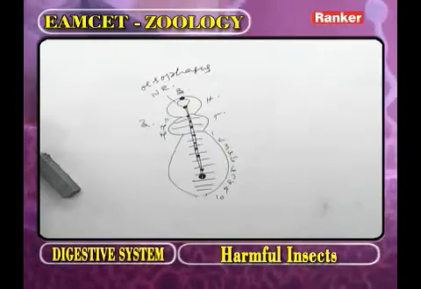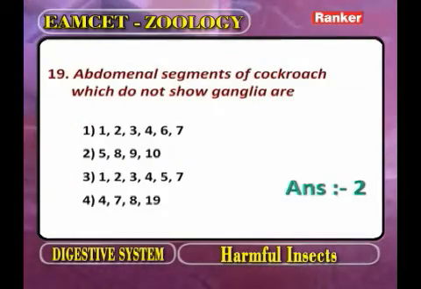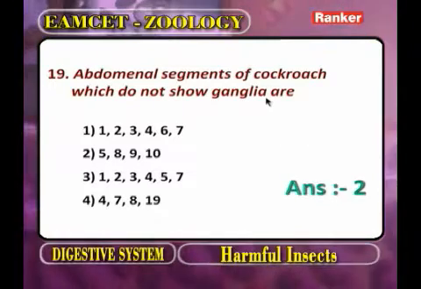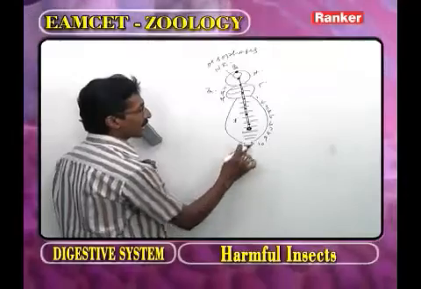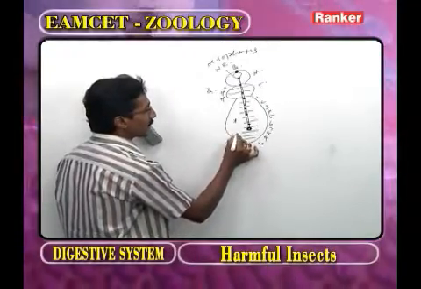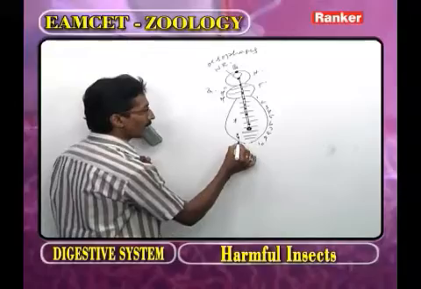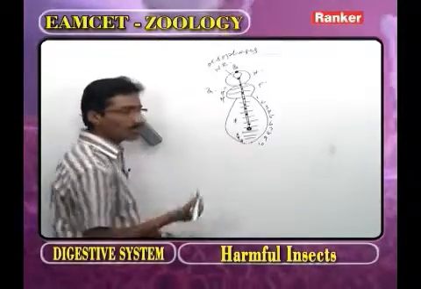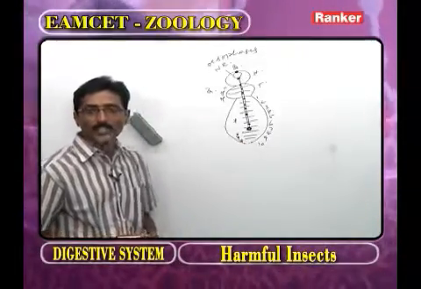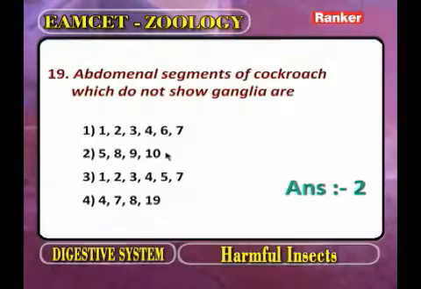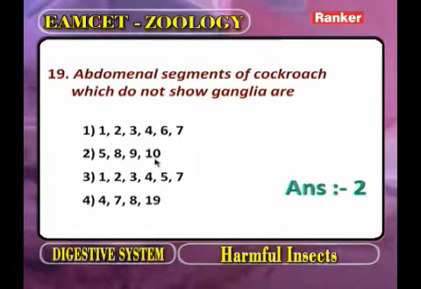Now here what is the question? The abdominal segments of the cockroach which do not show ganglia. In the fifth abdominal segment, no ganglia. In the eighth abdominal segment, no ganglia. In the ninth abdominal segment, no ganglia. In the 10th abdominal segment, no ganglia. Now the answer is 5th, 8th, 9th, 10th abdominal segments. Now we move to the next question.